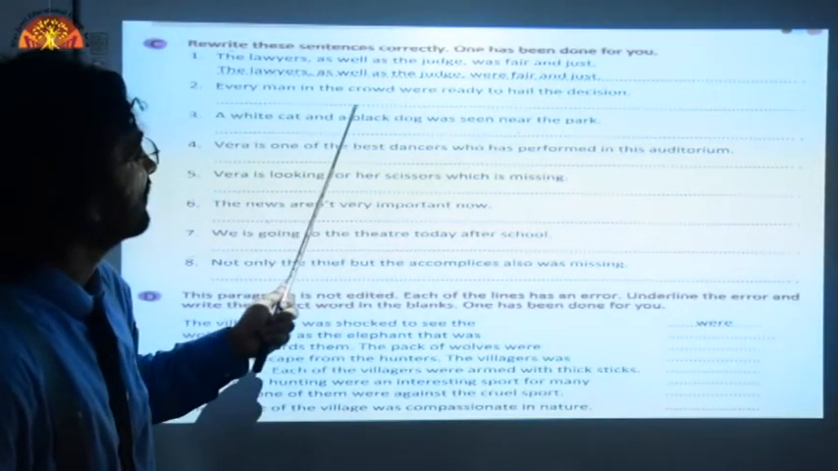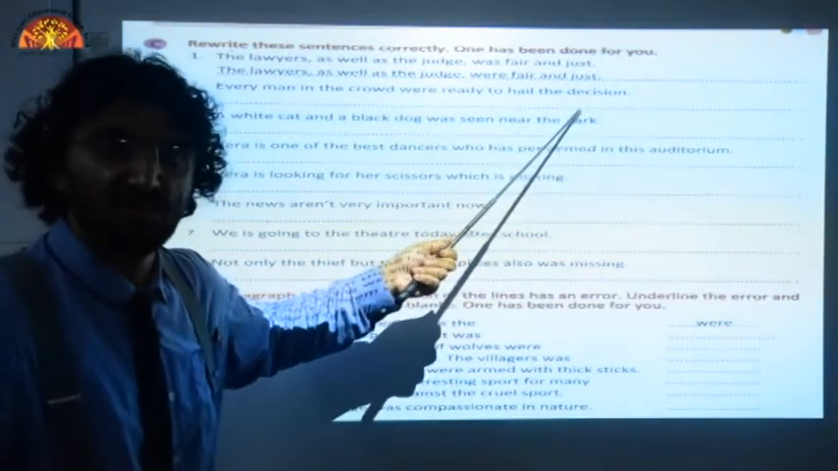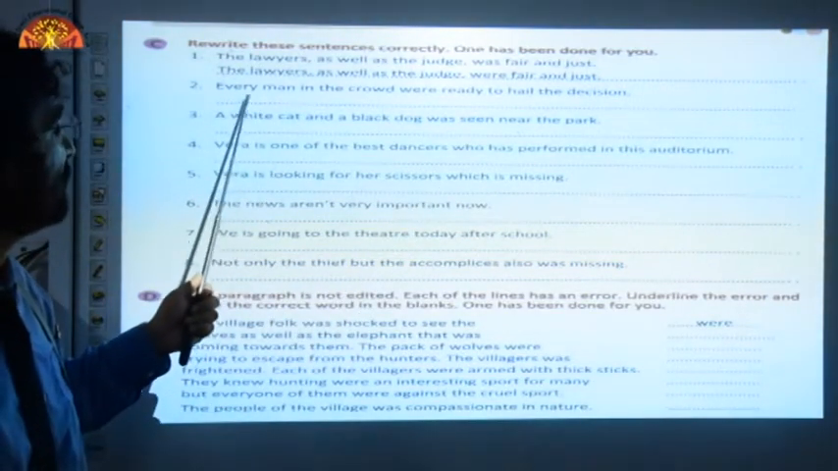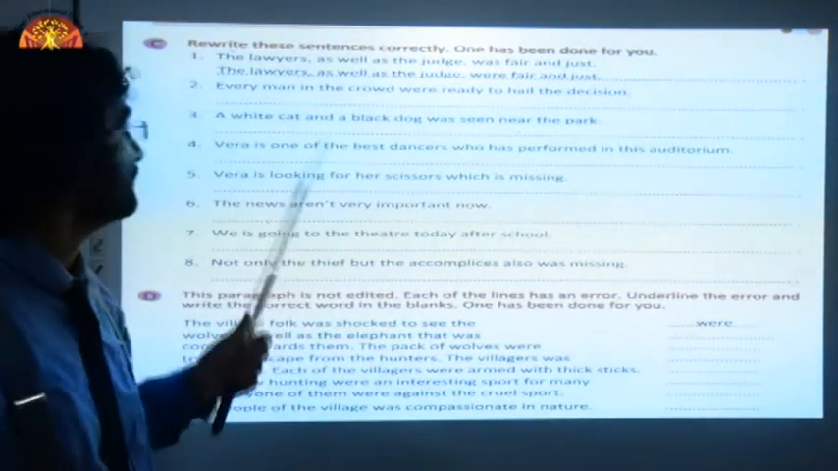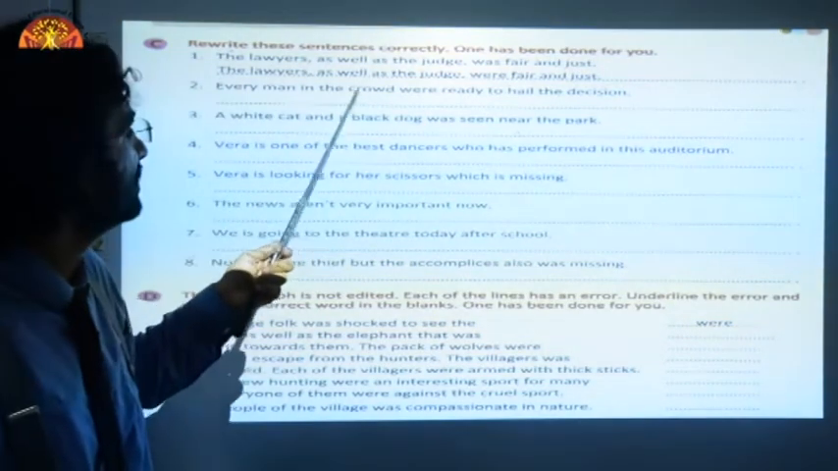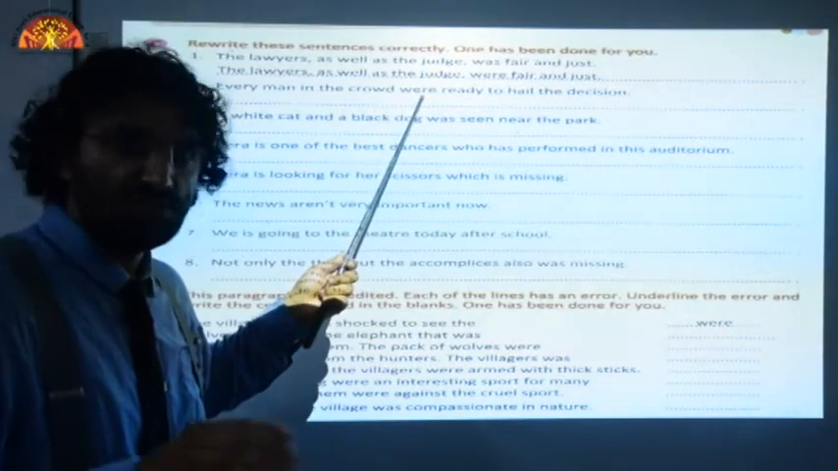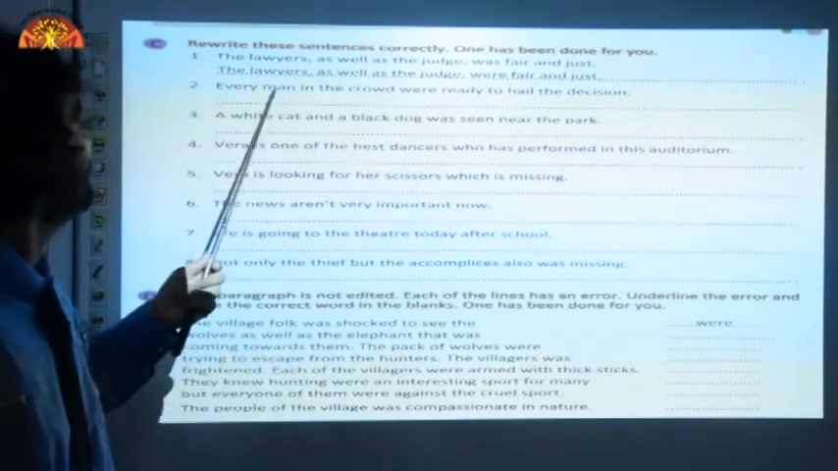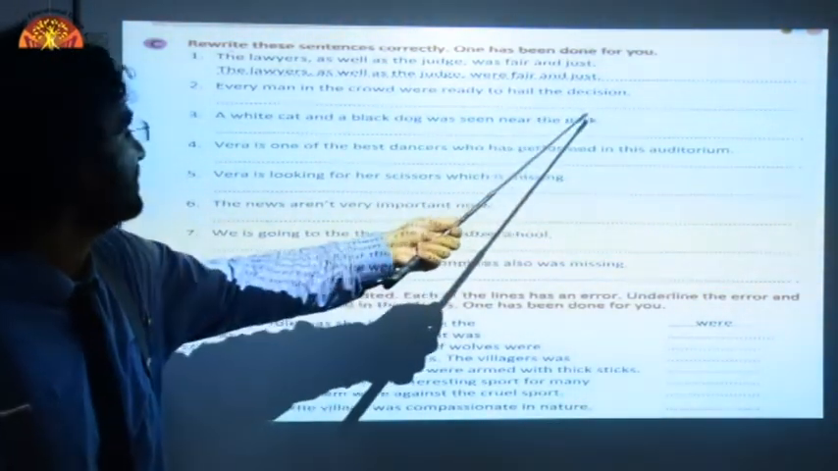Every man in the crowd were ready to hail the decision. We learned in the rules that with each and every, we always use a singular form of verb. Each has, every has, everyone has. So what is this sentence telling us? Every man in the crowd were ready to hail the decision. Were is wrong here. This is not the right way. The perfect subject verb agreement will be: every man in the crowd was ready to hail the decision.